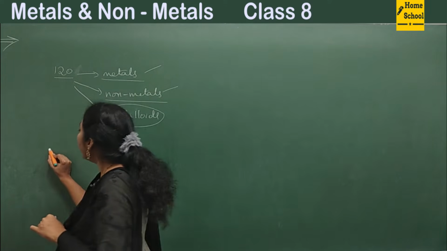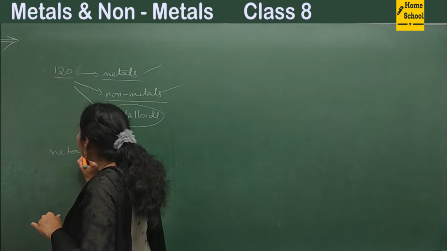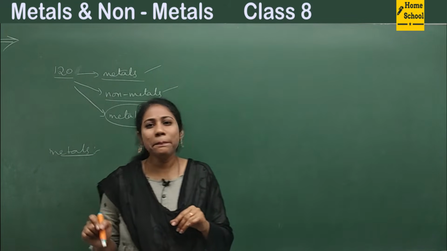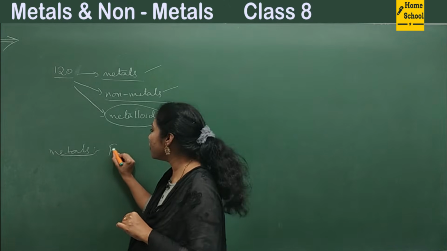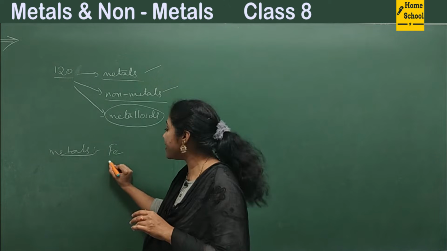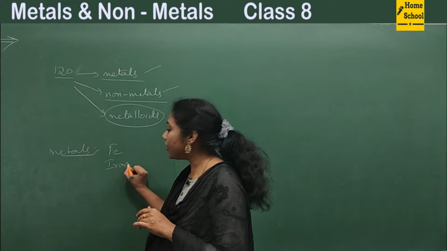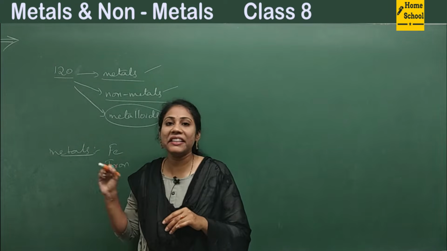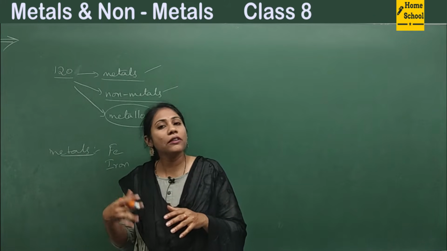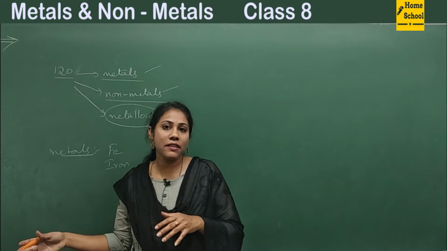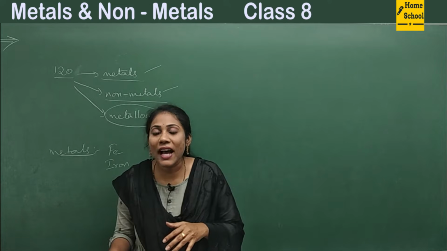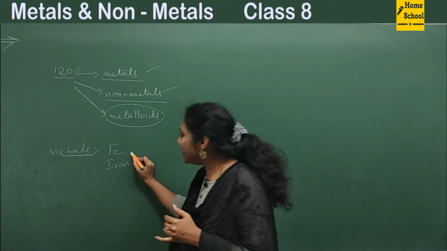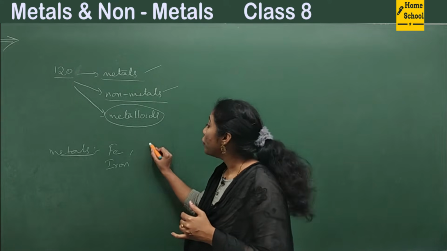So if I ask you to give some examples of metals, you know what? People say iron. Quickly they get iron. See, Fe is the symbol. Let me write it. Iron. So you must have had iron chairs in your house, iron articles, right? We use iron for various purposes. For construction we use iron, right? Everywhere we can see iron. Iron is one example of a metal.